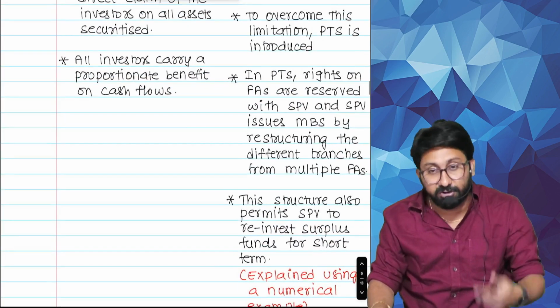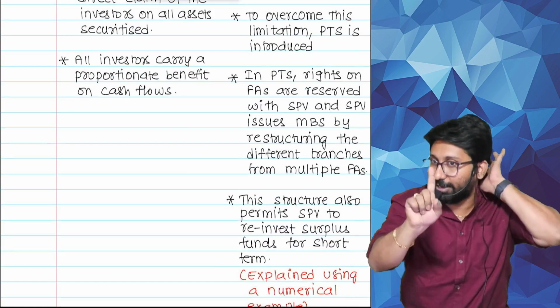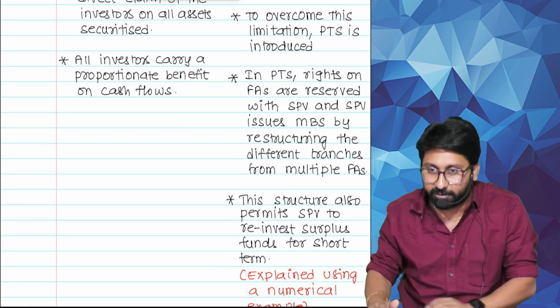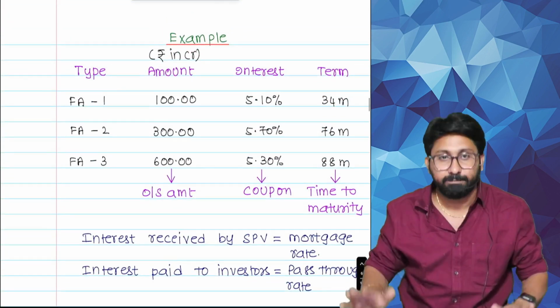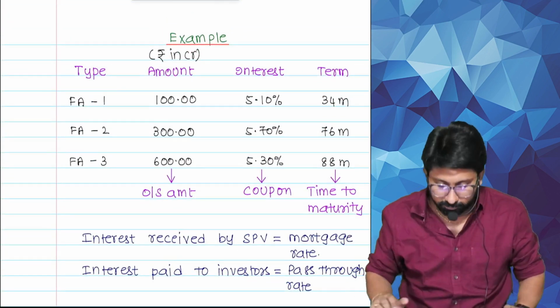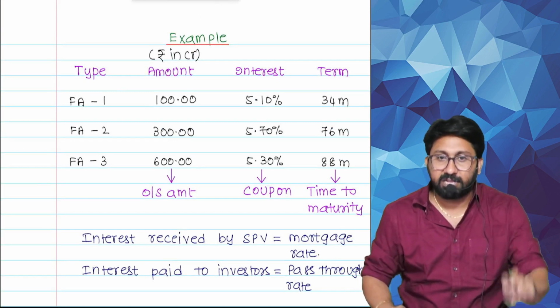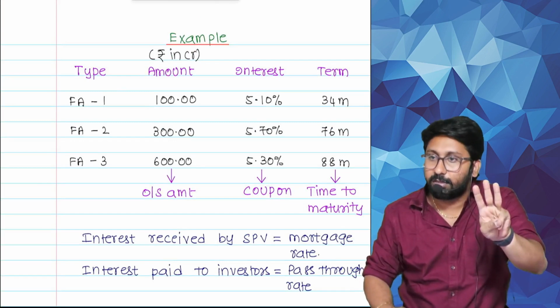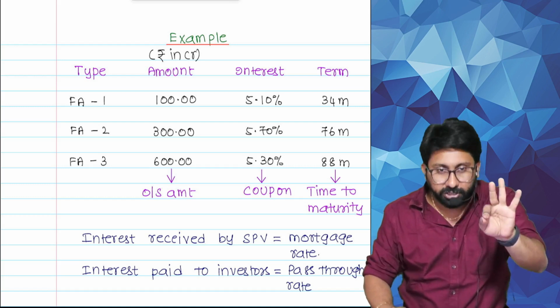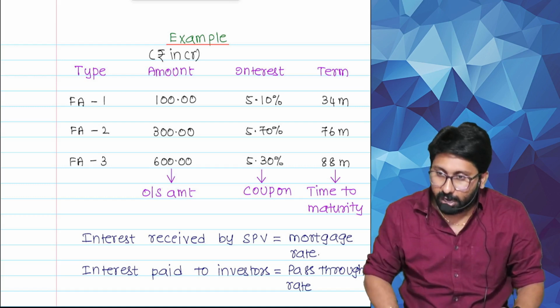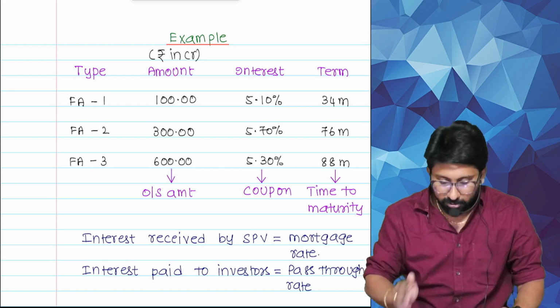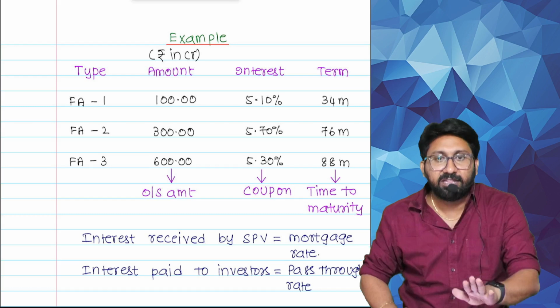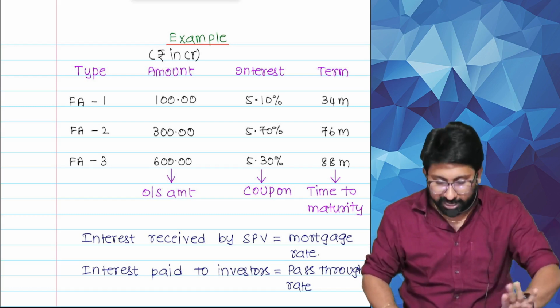Securitization is there in our CFA level 2 syllabus. There one numerical question is there. That question I kept here. See here, this is how it looks. Example: there are three types of loans, financial asset 1, 2, 3. One value is 100 crore, two value, three value. These are all fair values, already calculated.